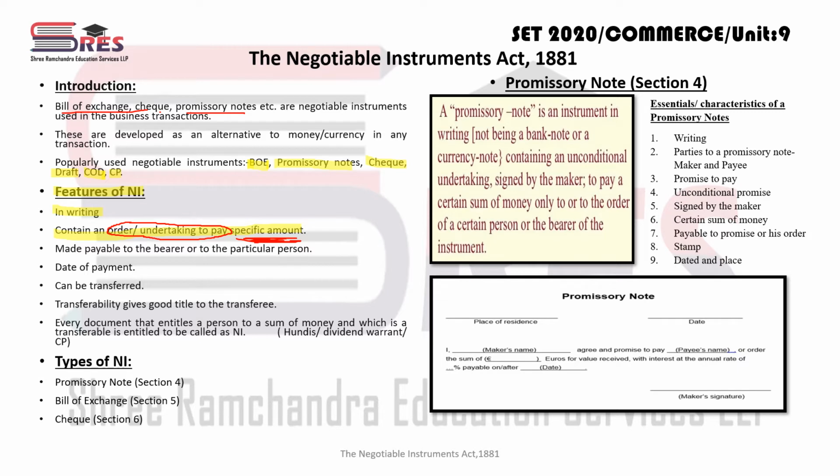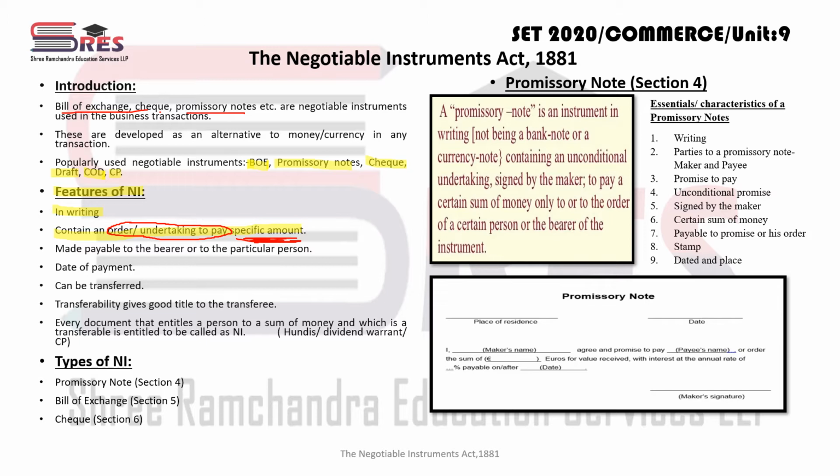That means Mr. A will make a promissory note, he will sign on that and hand it over to Mr. B, and Mr. B now is the bearer or holder of that promissory note, and he has the right to get that money from Mr. A on a particular date, which is written on the promissory note. So it is always payable to the bearer. Bearer means the holder of the promissory note or holder of the negotiable instrument. Okay, so this is also very important.